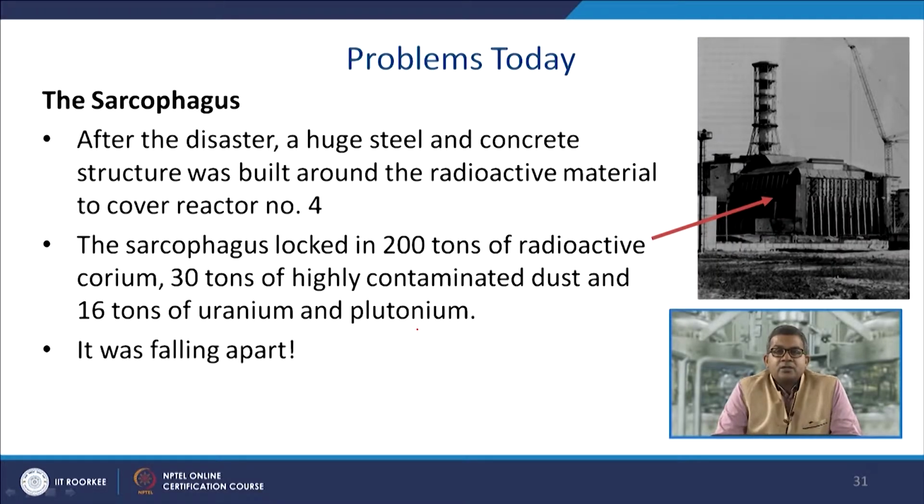The sarcophagus: after the disaster, a huge steel and concrete structure was built around the radioactive material to cover the problematic reactor number 4. And the sarcophagus locked in 200 tons of radioactive corium, 30 tons of highly contaminated dust, and 16 tons of uranium and plutonium. So it was falling apart. Now you can see that